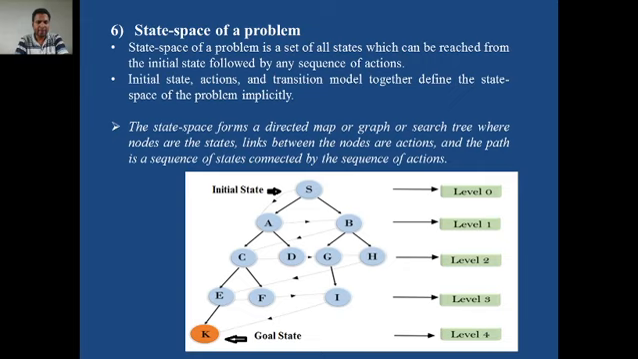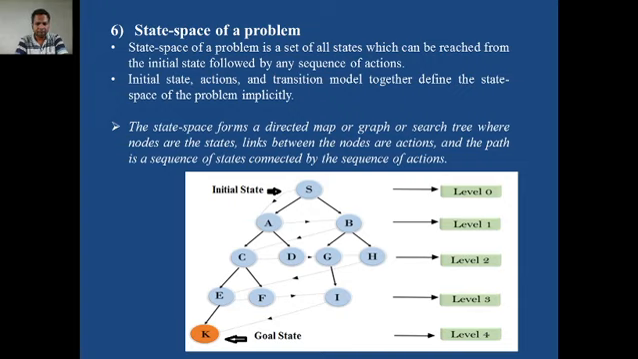The nodes are nothing but states. Whether the node is an initial state, current state, intermediate state, or goal state, the links between the nodes are actions, and the path is a sequence of states connected by a sequence of actions.